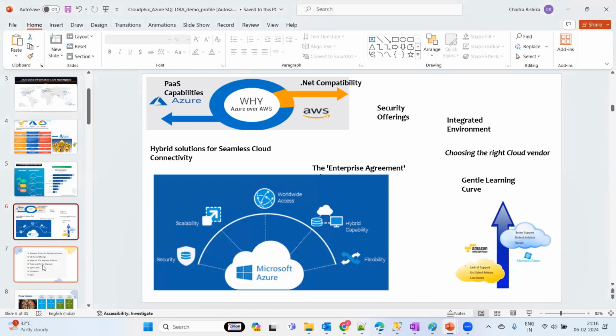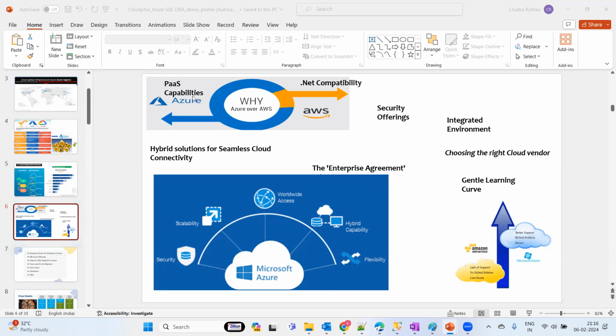So then among these, why should we go for Azure? Basically because of PaaS capabilities compared to the other service providers. None of these other providers is going to give that much PaaS capability.